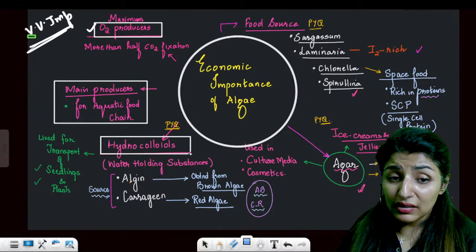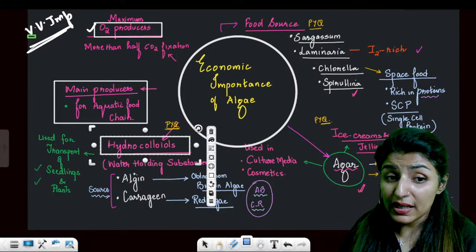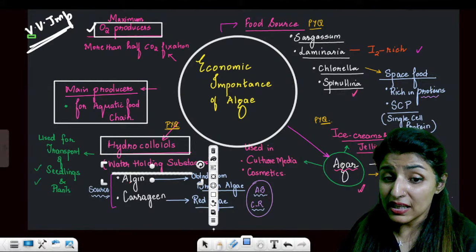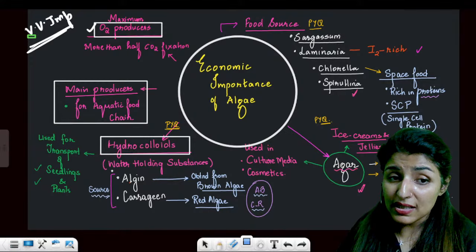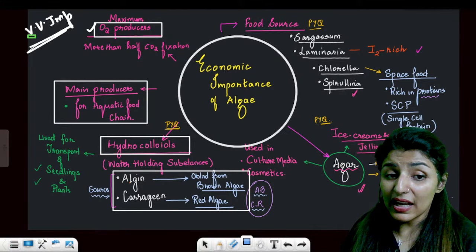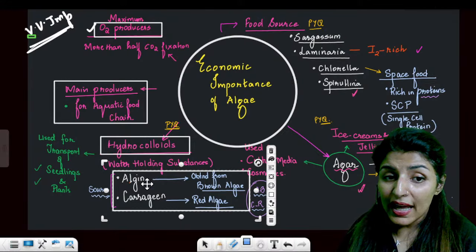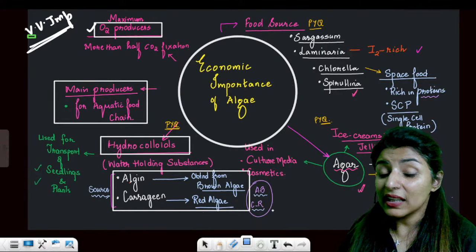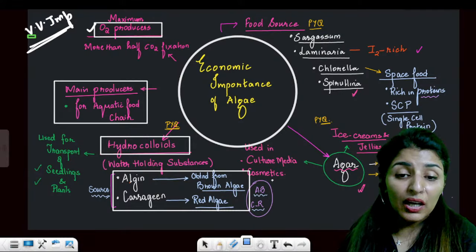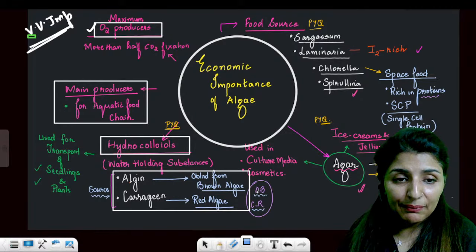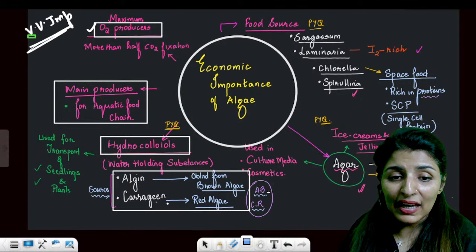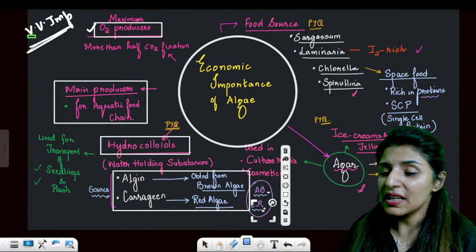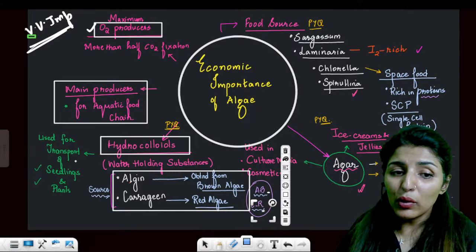Then this is a PYQ, hydrocolloids. They have water holding capacity, so they are water holding substances. Algin and carrageen are the hydrocolloids. Algin is obtained from the brown algae and carrageen is obtained from the red algae. This is a PYQ. Now how to remember? ABCR. Algin from brown algae, carrageen from red algae. Is that clear?